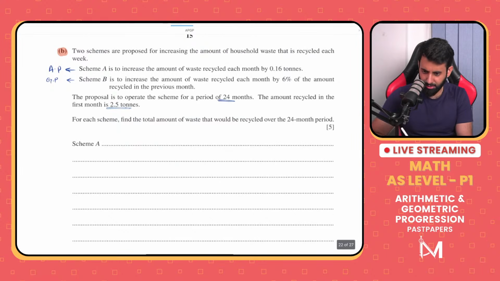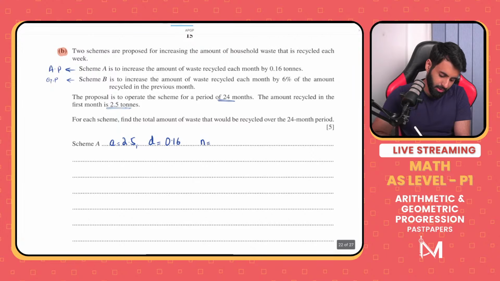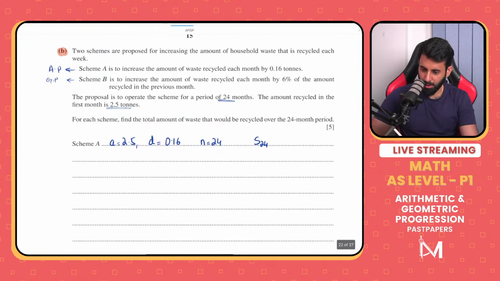So let's write down the information. Let's start with scheme A. For scheme A, the first term is 2.5. The common difference is 0.16, because it increases by 0.16 tons each month, and N is equal to 24. So what do we have to do? We have to find out the sum of 24 months, which will give us the total amount that's recycled in the first 24 months.